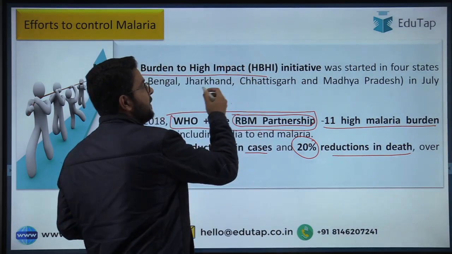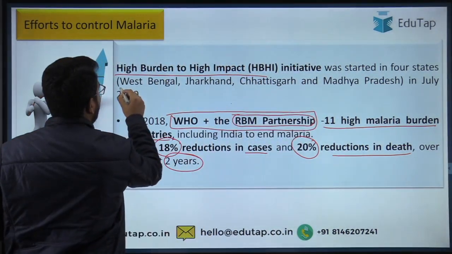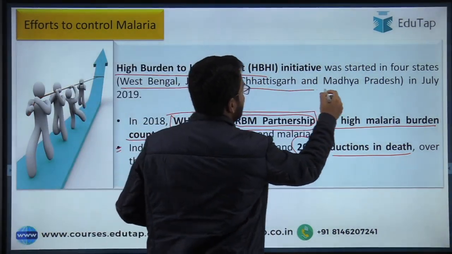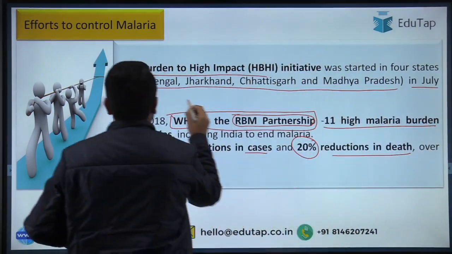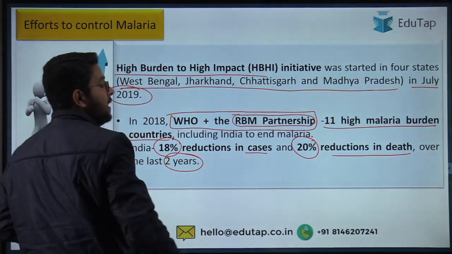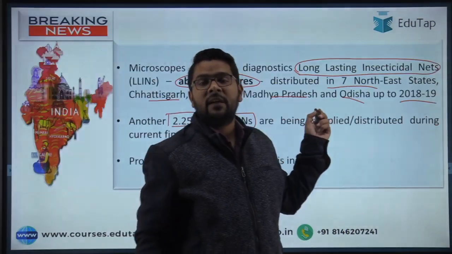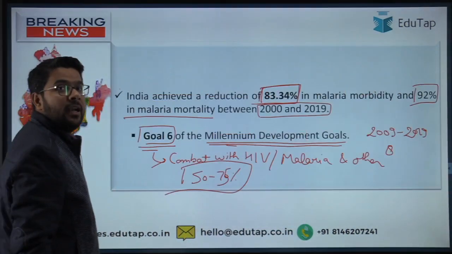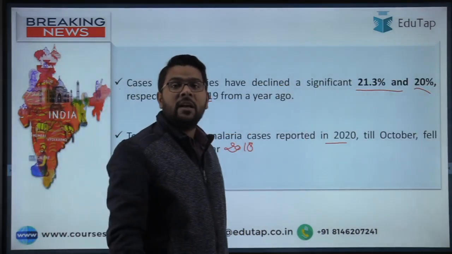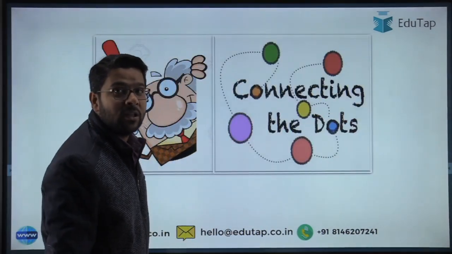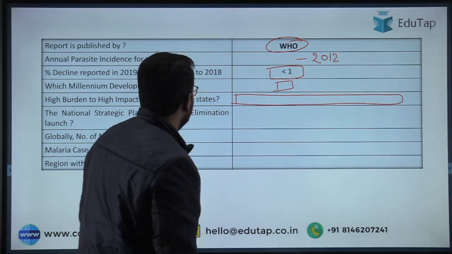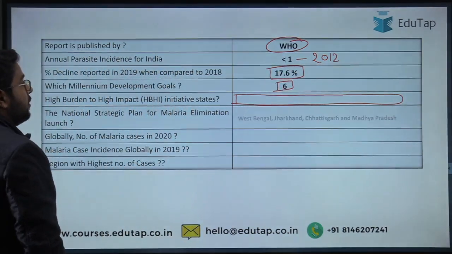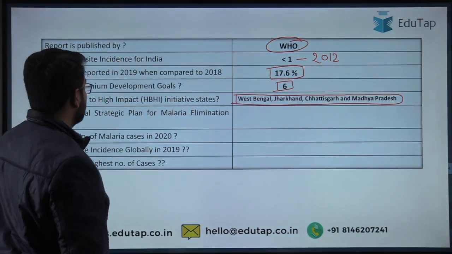So, guys, this initiative was launched in the 4 states of West Bengal, Jharkhand, Chhattisgarh, and Madhya Pradesh in July 2019. Okay, so please also remember this fact that where the high burden to high impact initiative was launched, and the initiative was of World Health Organization. I hope you remember all the facts regarding this from now on. So guys, we have covered the first 5 questions. Now moving on to the question number 6.